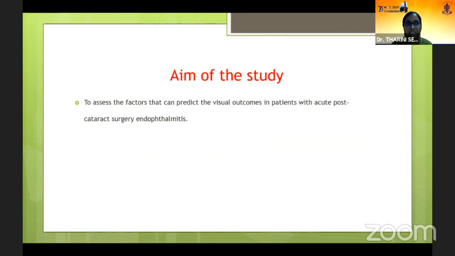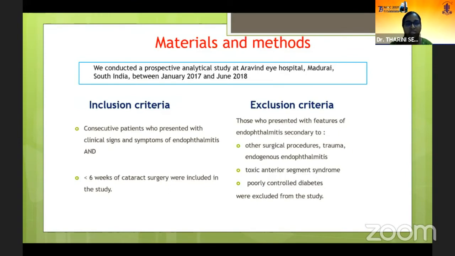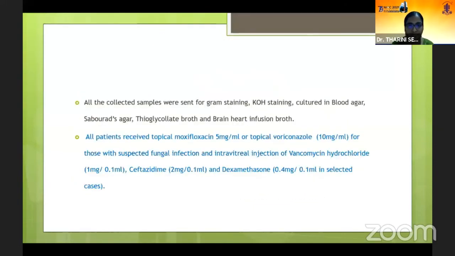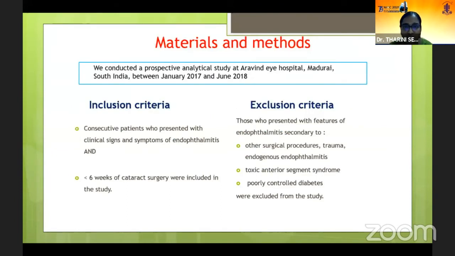So the aim of my study is to assess the factors which can predict the visual outcome in patients with acute post-cataract surgery endophthalmitis. We conducted a prospective analytical study at Aravind Hospital, Madurai between January 2017 and June 2018. We included consecutive patients who presented with clinical signs and symptoms of endophthalmitis within 6 weeks of cataract surgery. Those who presented with features of endophthalmitis secondary to other surgical procedures, traumatic or endogenous endophthalmitis, toxic anterior segment syndrome, and patients with poorly controlled diabetes were excluded from our study.